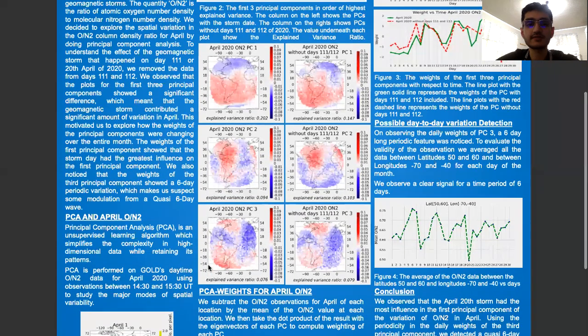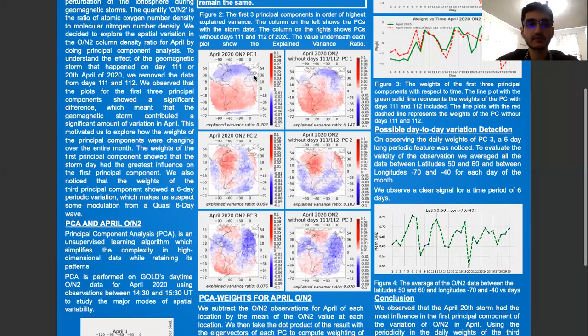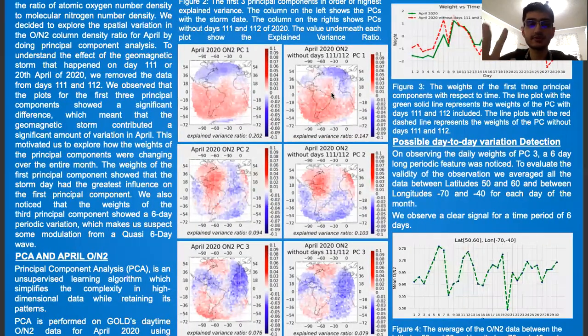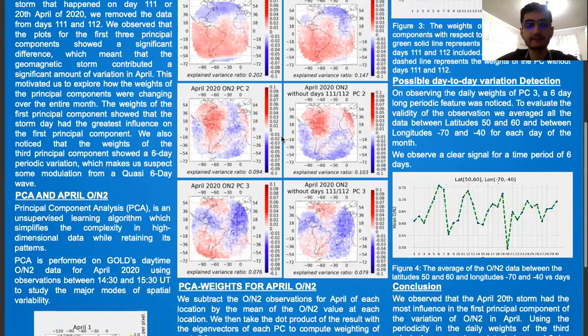To understand the effects of the geomagnetic storm that happened on day 111 of 2020, we conducted PCA on a dataset which had data from all the days of April 2020, and we conducted PCA on a dataset which had data removed from days 111 and 112 of 2020. We observed that the plots for the first principal component showed a significant amount of difference, which meant that the geomagnetic storm contributed to a significant amount of variation in the month of April, while the second and third principal components stayed relatively the same.